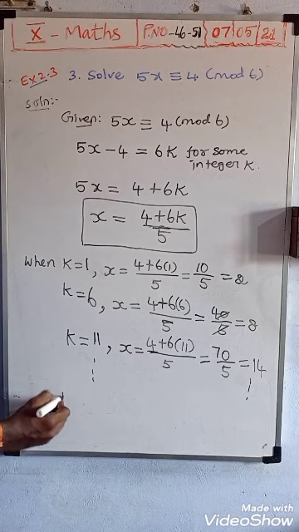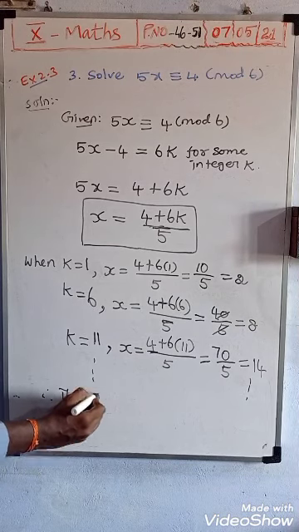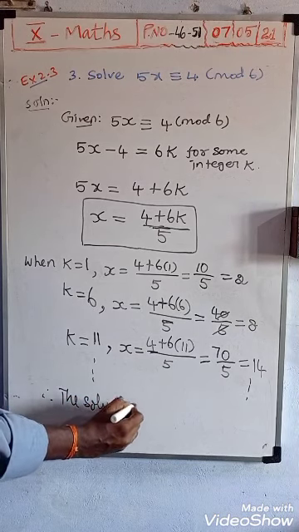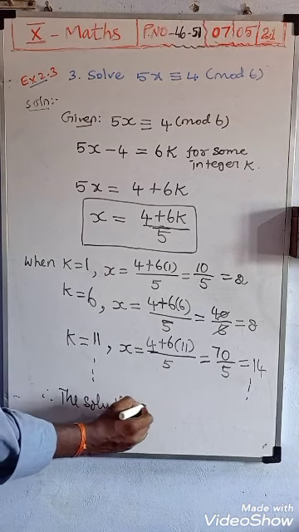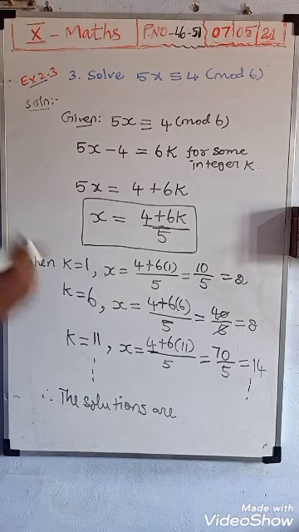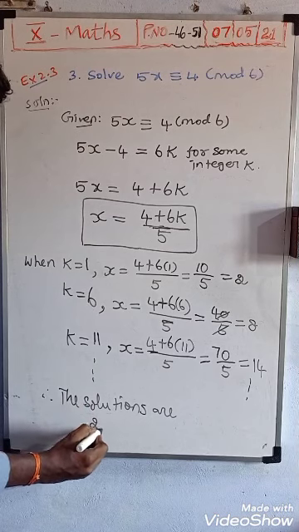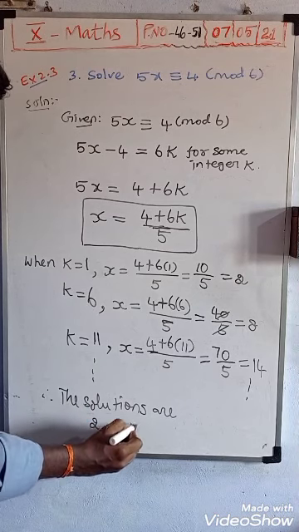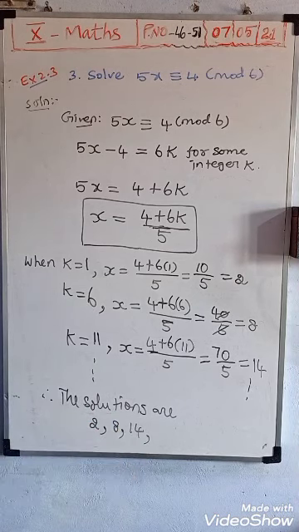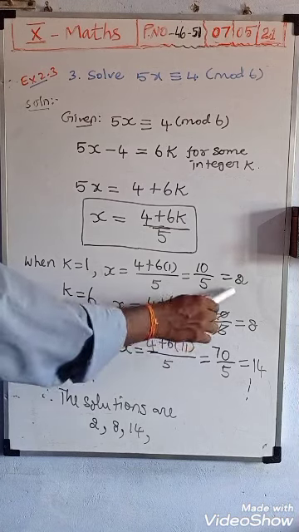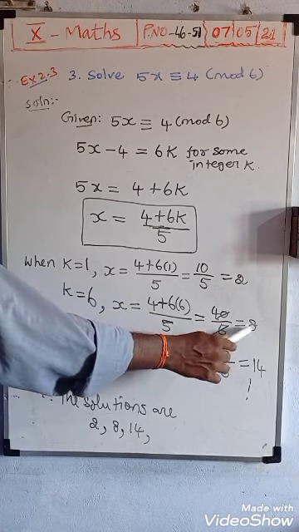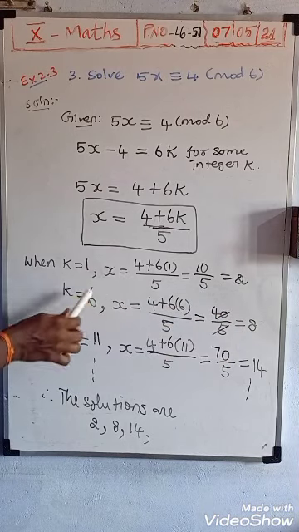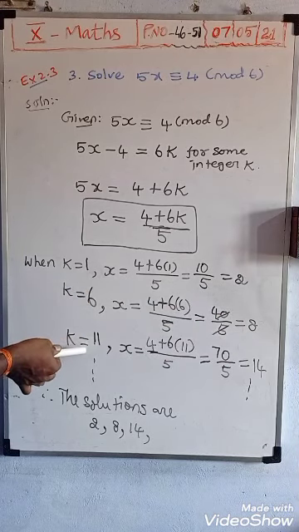Therefore the solutions are: first value 2, next value 8, next value 14. How do we find the next value? See, 2 and 8: the number they added is 6. So first find two or three values.